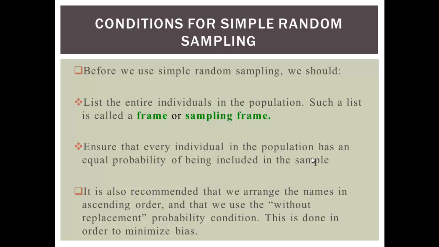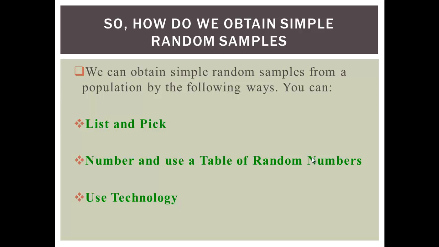Okay? You don't replace it back, because if you replace it and that student is selected again, will he be the same person appearing twice to go to the field trip? So that is minimizing bias. That is minimizing bias. We don't want to replace that. We want to select without replacement.